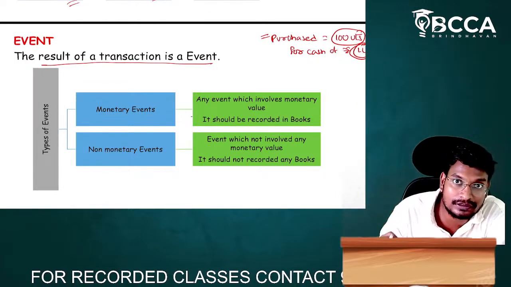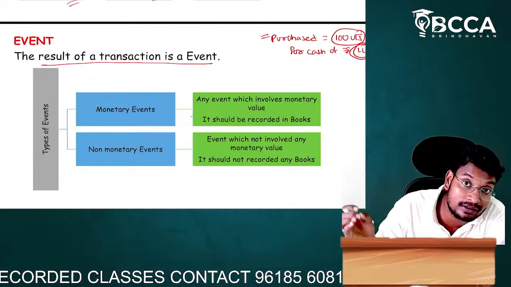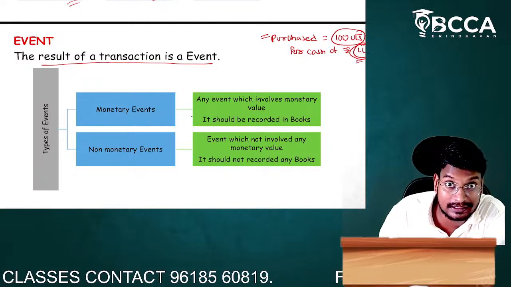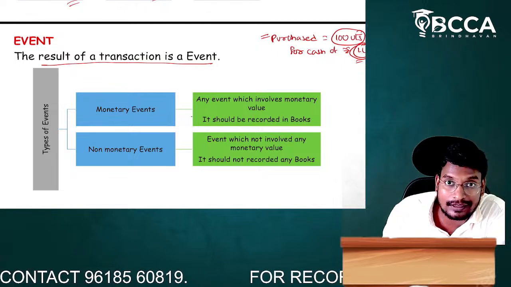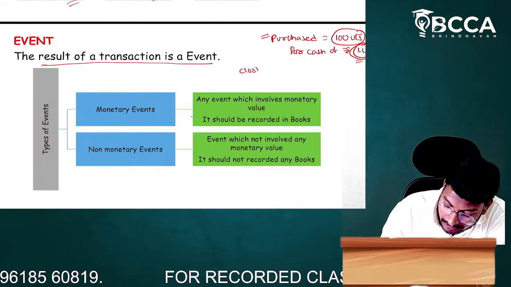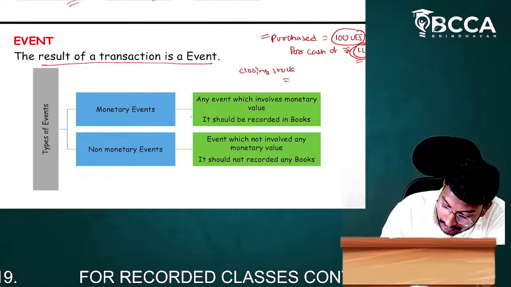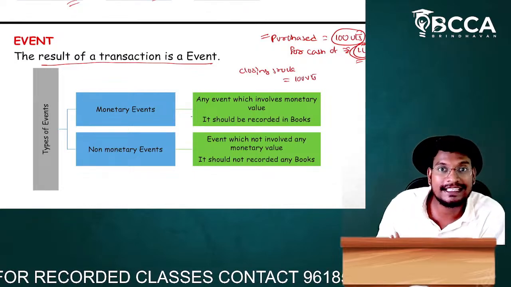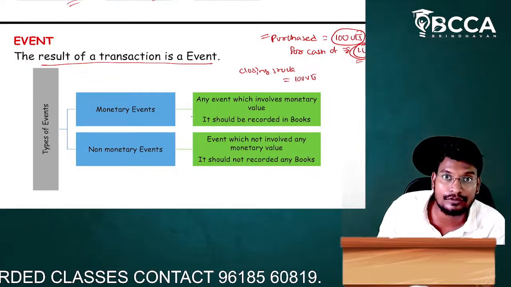Here the purchase of goods is a transaction, because it is related to a business and is monetary in nature. So it is called a transaction. This transaction will result in what? Let us take the closing stock. There are already 100 units in the stock. If you purchase the goods again, the stock value increases.